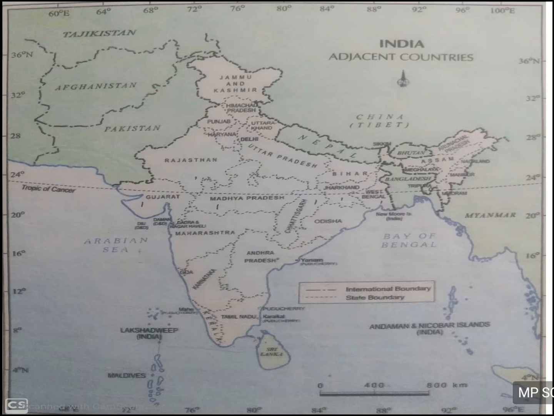Then on the northern side you can see Nepal, and above Nepal you have China with Tibet, and Bhutan is also between our northeastern states. Then we have Bangladesh on the eastern side and Myanmar on the eastern side of Bangladesh also. Downwards we have Sri Lanka, and then Andaman and Nicobar Islands and Lakshadweep Islands are also there. Below the Lakshadweep Islands you will find Maldives.